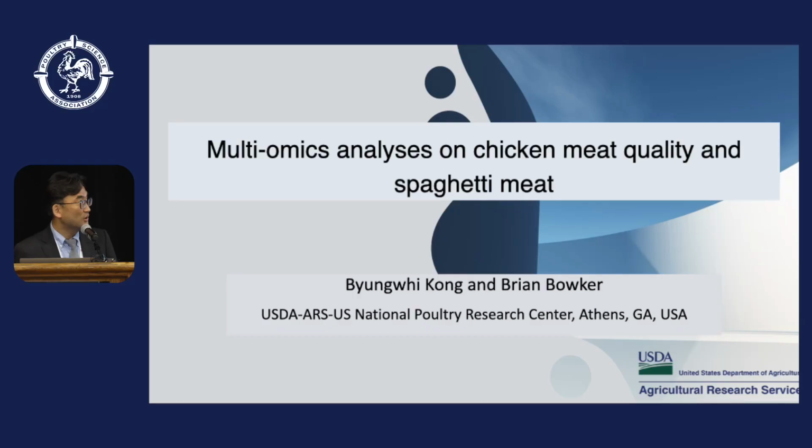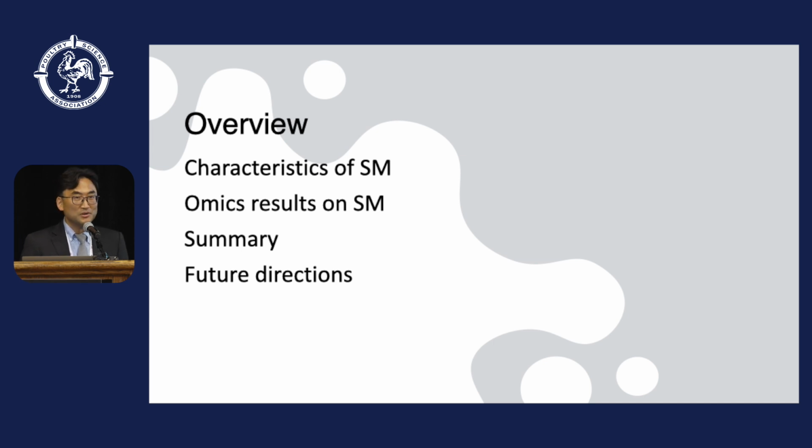This is the last talk of today's omics symposium. So I'm going to talk about some of the multi-omics analysis results on the chicken meat quality alterations found in the chicken spaghetti meat condition. I'll talk briefly about the characteristics of spaghetti meat first, and then talk a little more about the results of the omics data, and a summary and future directions will follow.